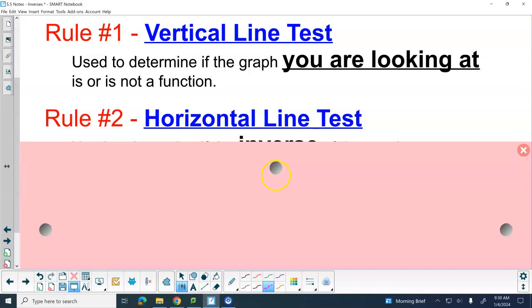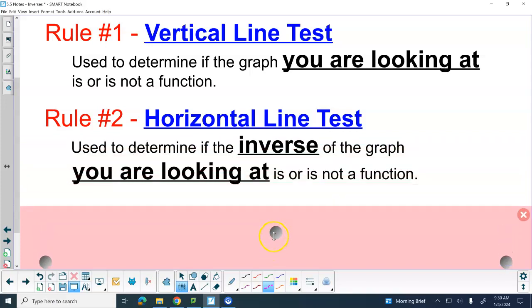The horizontal line test says that if we run a horizontal line up and down across our graph, and it only touches our graph at one point always, then the inverse of what we're looking at is a function. So the vertical line test tells us if what we're looking at is or isn't a function. The horizontal line test tells me if the inverse of what I'm looking at is or isn't a function.